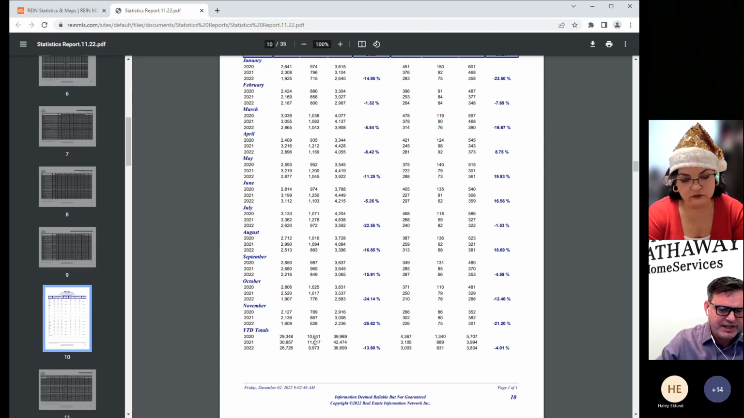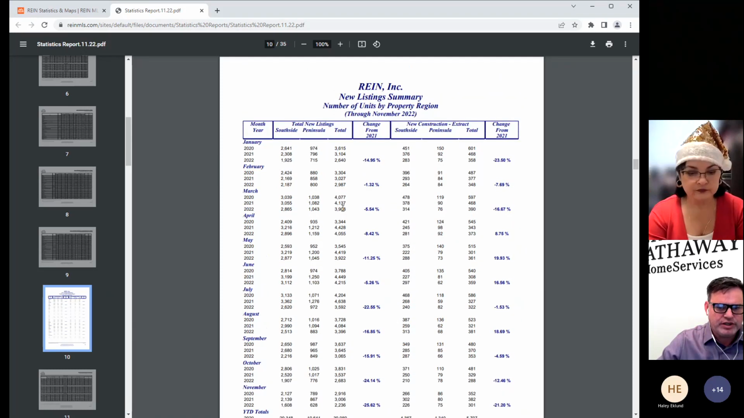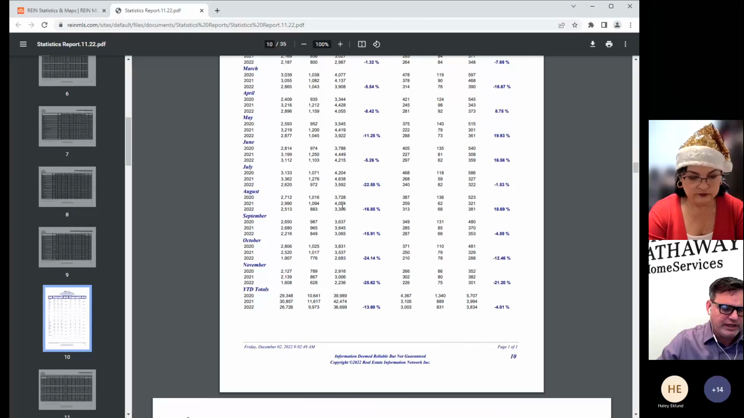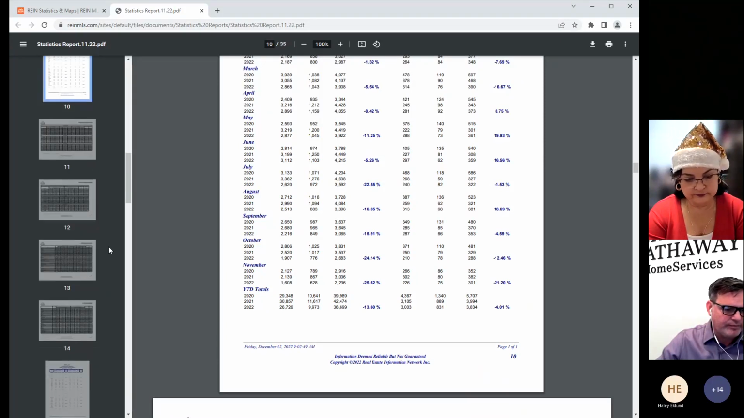On the south side, 10,641 on the peninsula, for a total of 39,989. And at this point in 2022, we're down to 26,726, 9,973 for a total of 36,69, down 13%. So again, a lot of good information here to be able to use to understand where the market is and where the market is headed and going.